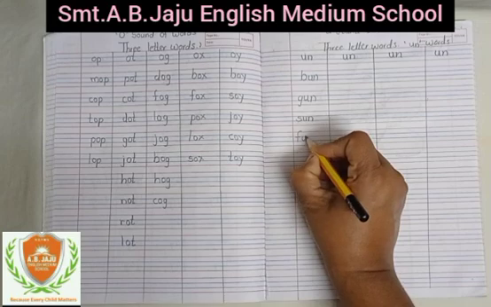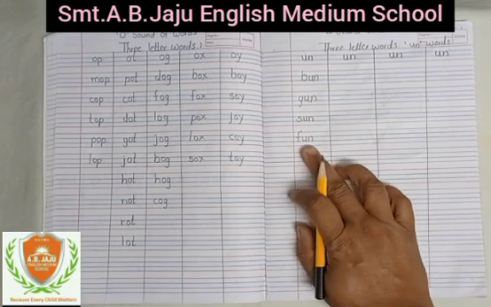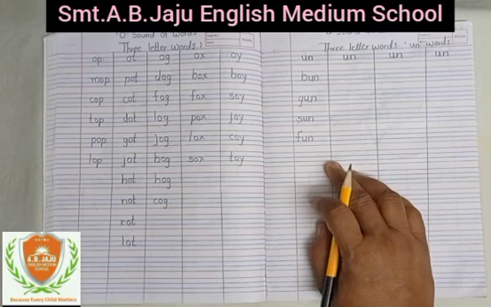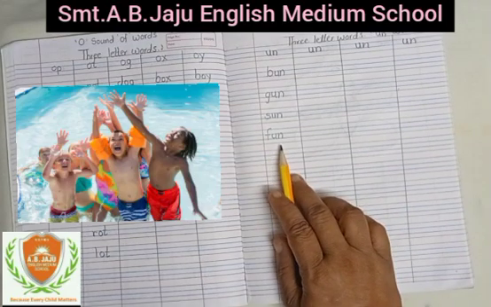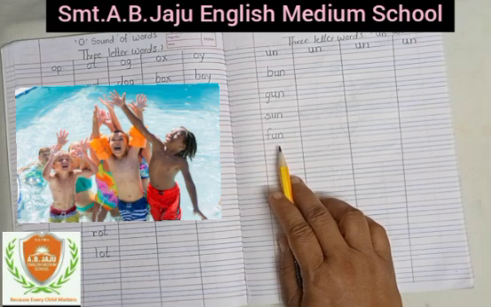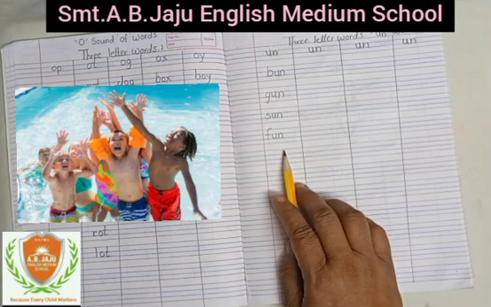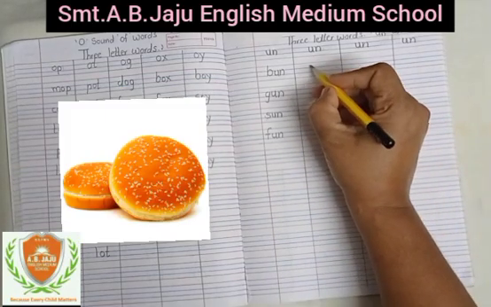Okay, now fun. Small f, sound of f is f, sound of u is a, sound of n is na. Fun, fun. Fun means we had lots of fun in the swimming pool. हमने स्विमिंग पूल में बहुत सारी मस्ती की. So see this picture. Now we will write down here.